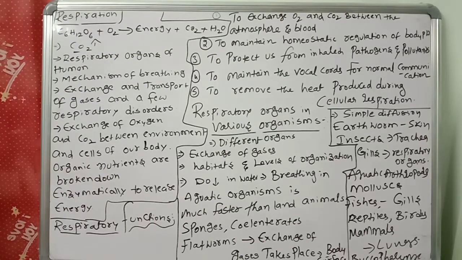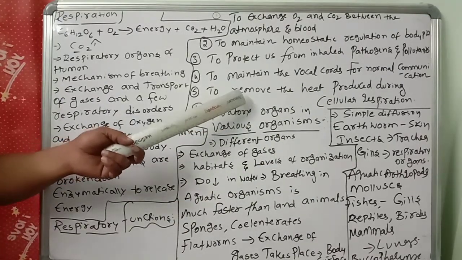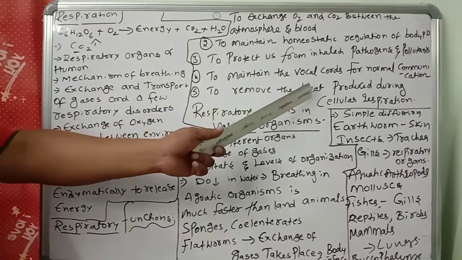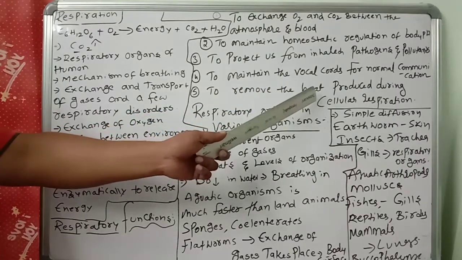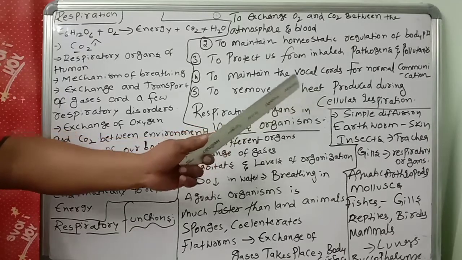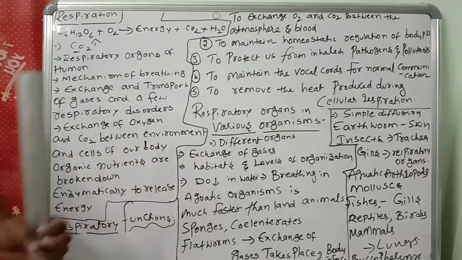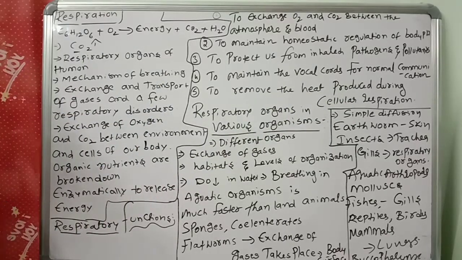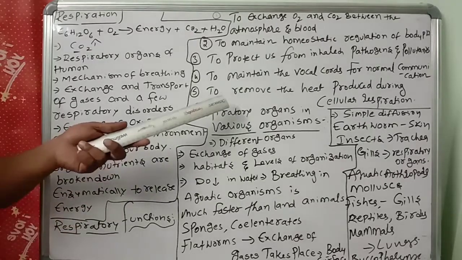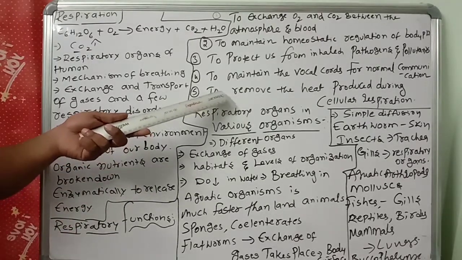Next one, to remove the heat produced during cellular respiration. Suppose you are involved in the respiration process, then heat will be generated. That heat we have to send out. When the heat is generated because of respiration, we have to send it out, otherwise the body will become overheated. So these are the major 5 functions of the respiratory system.